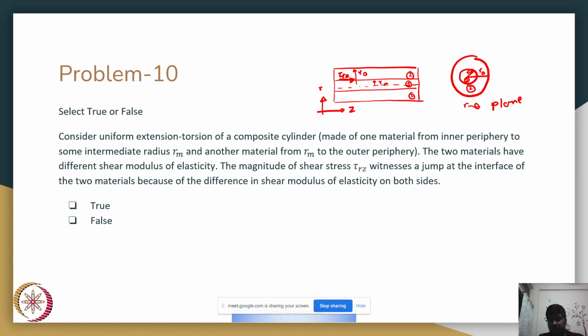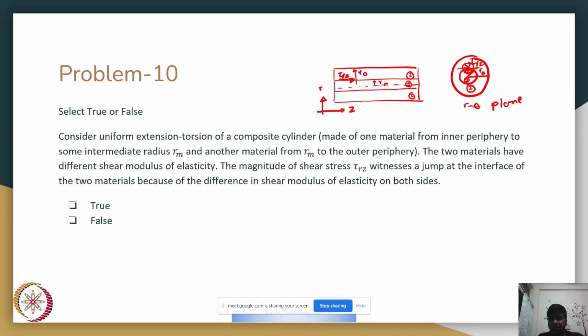So, this line between 1 and 2, essentially we can think of it as this particular plane, which would be the R plane, a plane perpendicular to R. And if you have a force along the Z direction acting here, that would be tau RZ, correct?